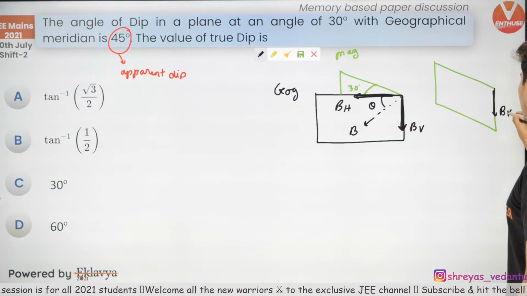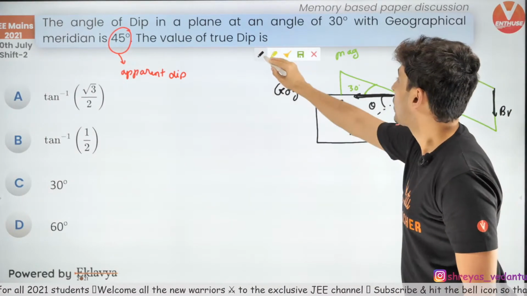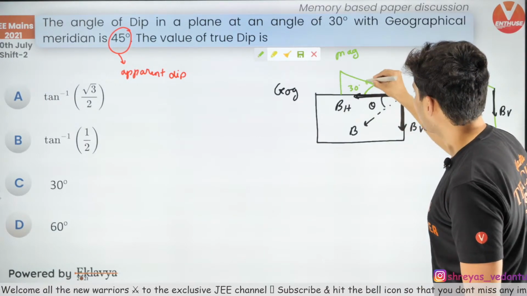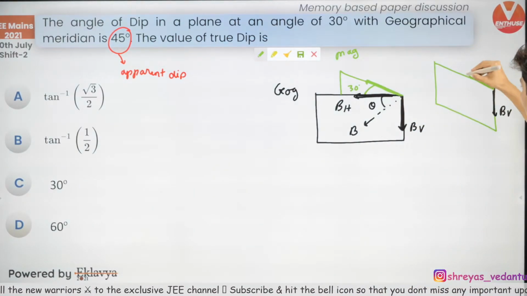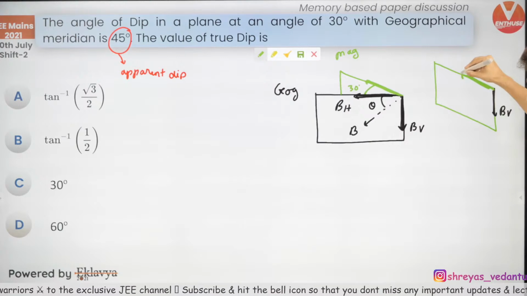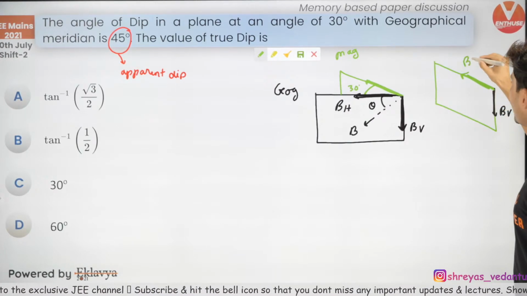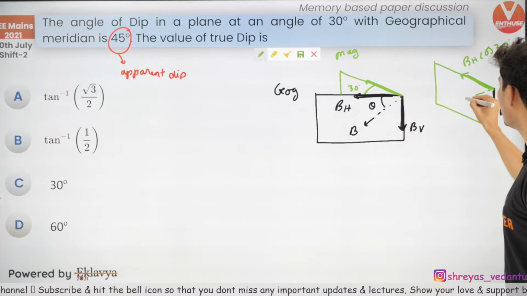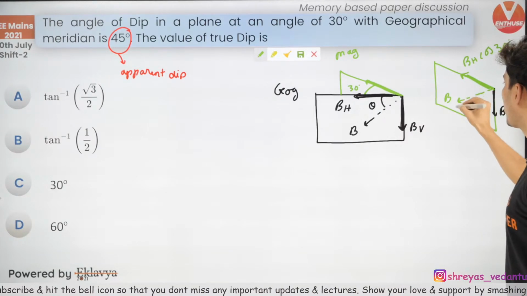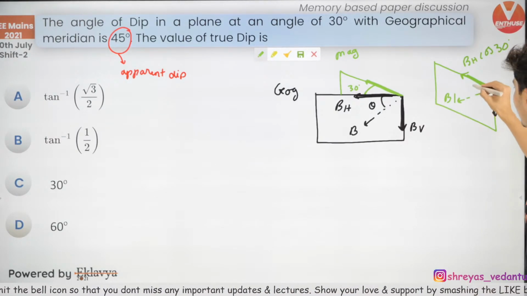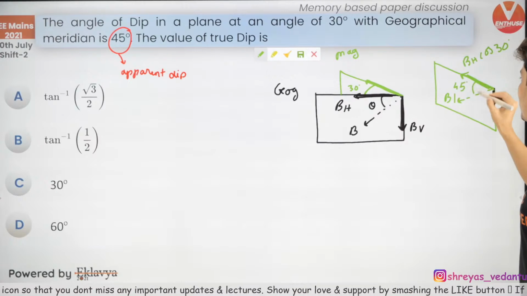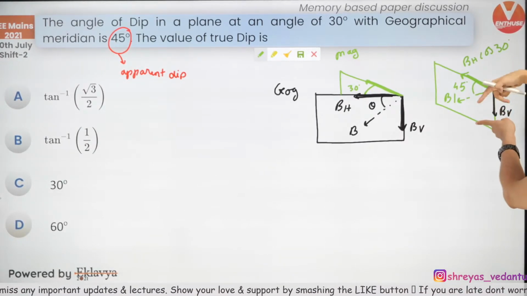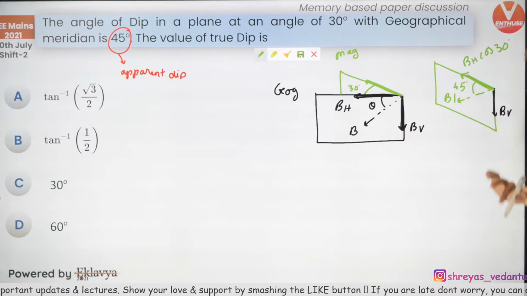It will be BV, but the component of the magnetic field in the horizontal direction in that plane will be BH cos 30, and that will give you the resultant B prime or B1. This is 45 degrees. That's what they have given. So in the magnetic plane, the apparent dip in that plane is 45 degrees.